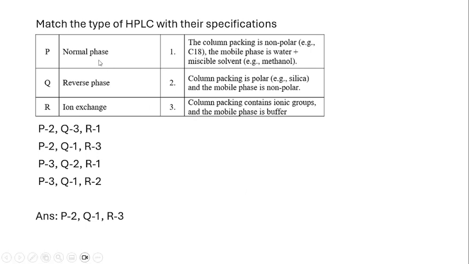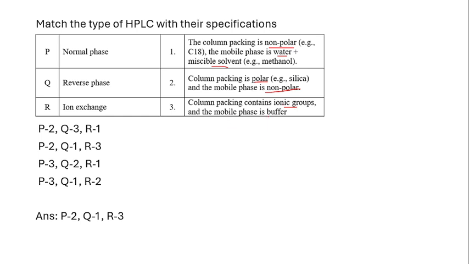Normal phase, we have discussed, uses a column of polar nature. So the column is polar and the mobile phase is non-polar in the case of normal phase. And reverse phase is just the opposite. So the column is non-polar and the solvent is polar, that is a miscible solvent. Next, ion exchange. The column contains ionic groups, which can be cation or anion.